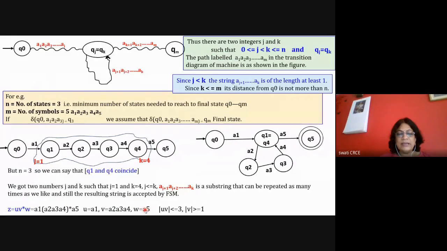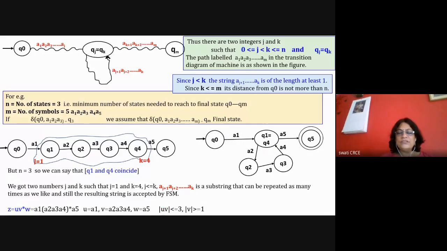If you observe this, the length of UV, this length A1, A2, A3, A4, this length up to UV, this length means this distance from the state Q0 to reach the final state is less than or equal to 3. See, if you see these edges, the distance is 1, 2, 3, and 4. So you don't consider that distance.